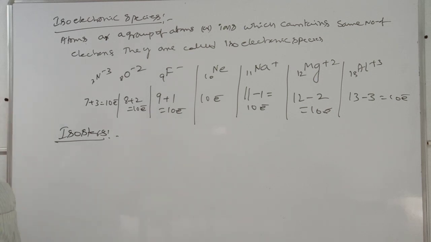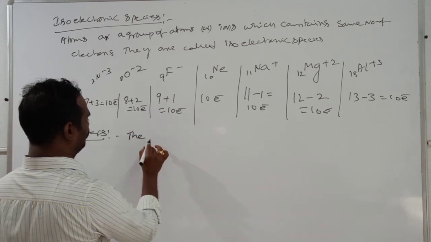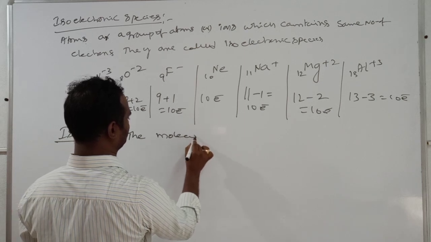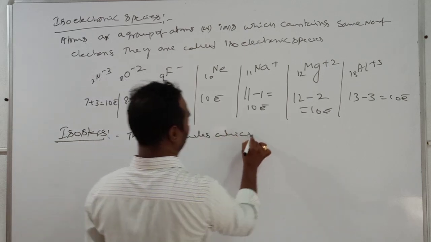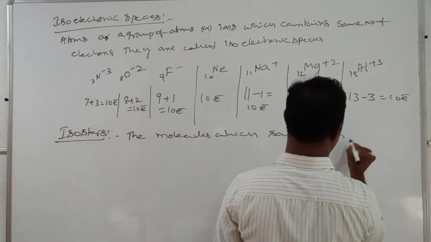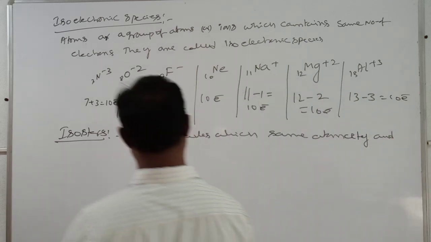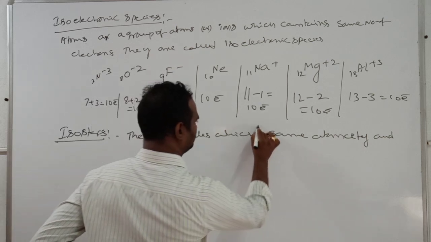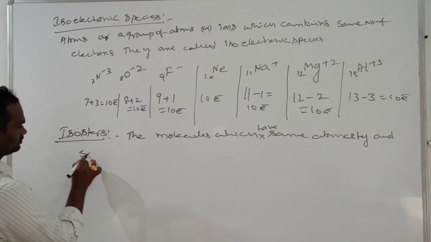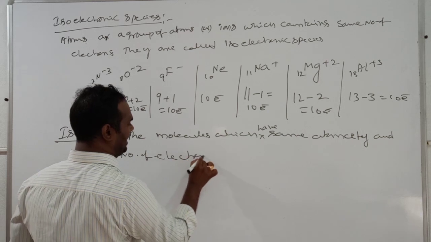Okay, one more small definition: isosters. Isosters means the molecules which have the same atomicity and the same number of electrons.